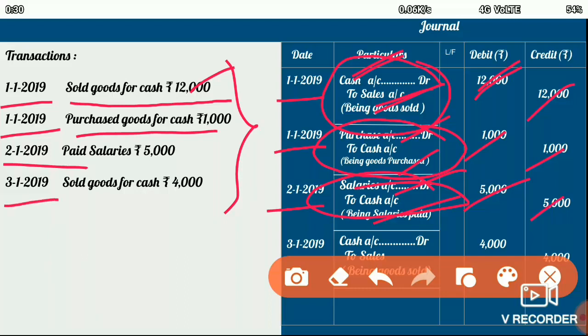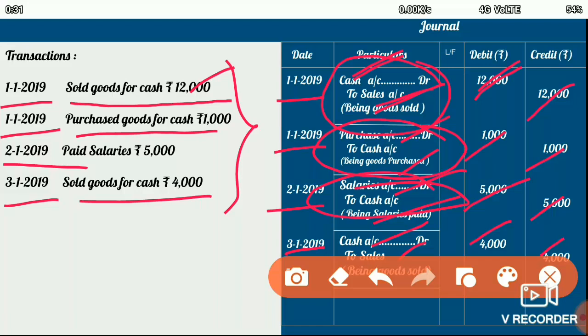Then on the third, the transaction was related with sales of goods for cash. So we apply the rule again, then we write cash account debit to sales account, and the amount is 4,000 debit, 4,000 credit. So this is how we do the recording. By applying the rule of debit and credit, we make the entries in the journal book.